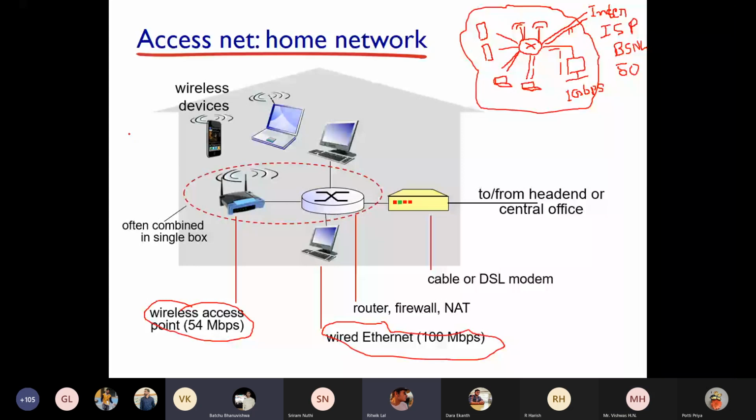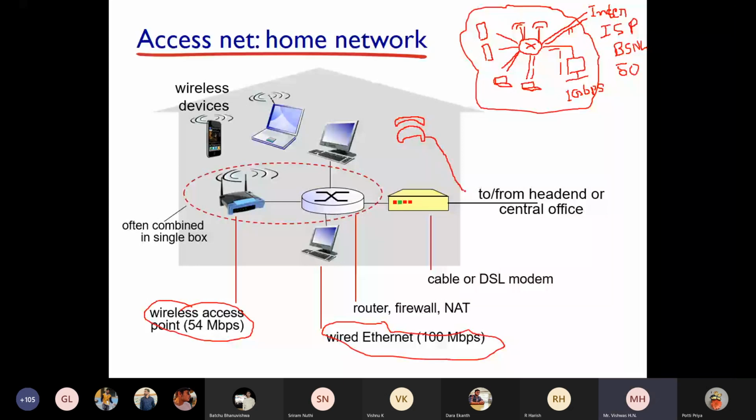Sir, in this diagram, like in the previous diagram, there was a splitter, and then the modem. One went to the modem, and the other one went to the internet connection, sir. But then here it is coming through the modem. Why is that? See, I'll write a telephone here. I'm not a good artist, but let me write it. Consider this as a telephone. And from here